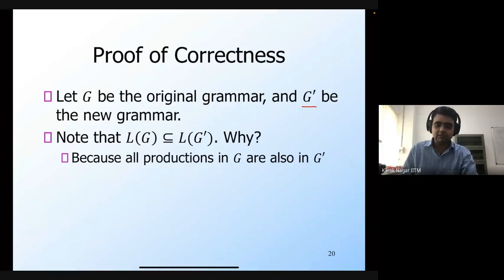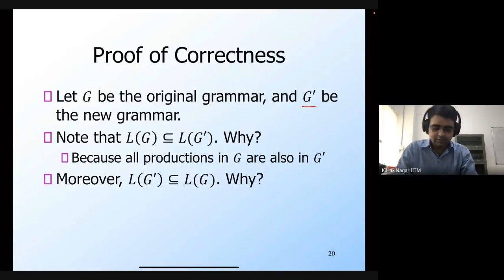We can also say the same thing about the other direction, which is that L of G prime is also a subset of L of G, which means that any string that you can derive using the production rules of G prime, you can also derive using the production rules of G. So why is that?